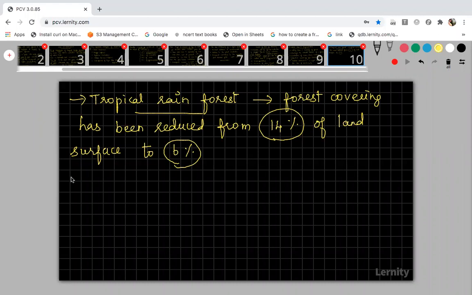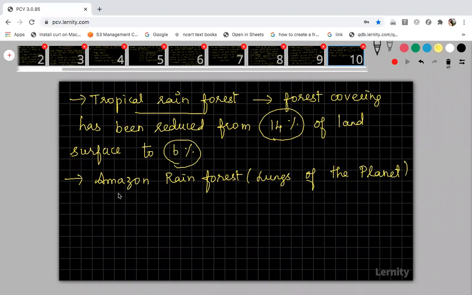The Amazon rainforest, which is commonly called the lungs of the planet or lungs of the earth, already we discussed, has millions of species present in it.